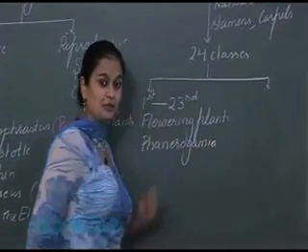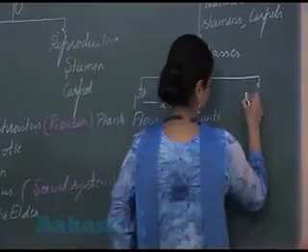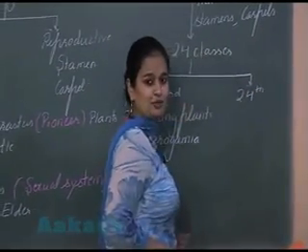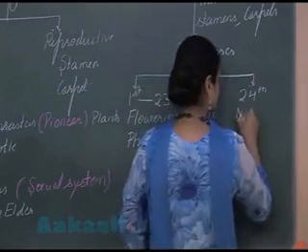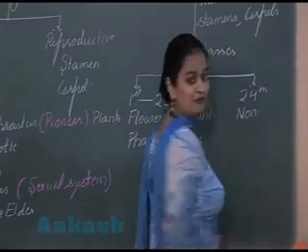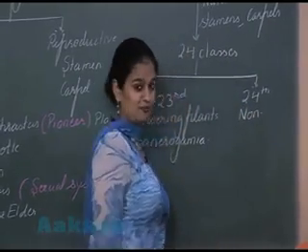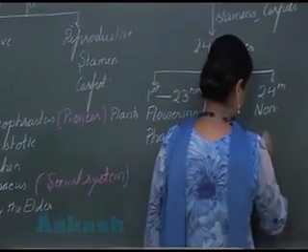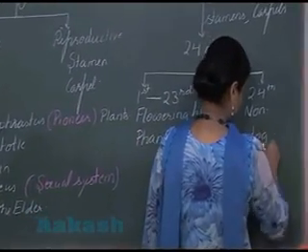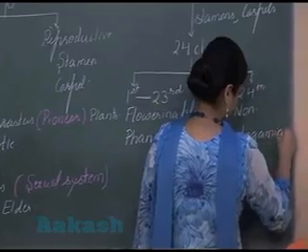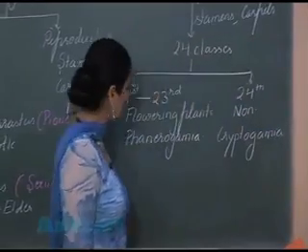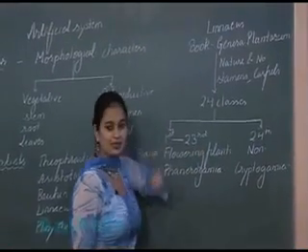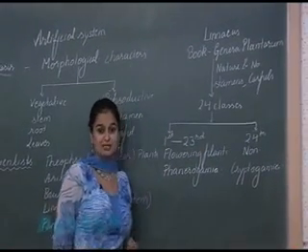Right? जो last class है, जो 24th class है, 24th class represents non-flowering plants. The group which represents non-flowering plants is known as Cryptogamia. तो यहां पर कितनी क्लासेस दी हैं? 23 क्लासेस दी हैं यहां पर फ्लावरिंग प्लांट्स के अंदर.